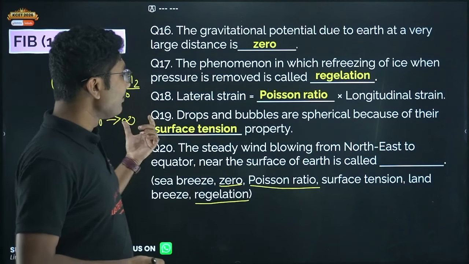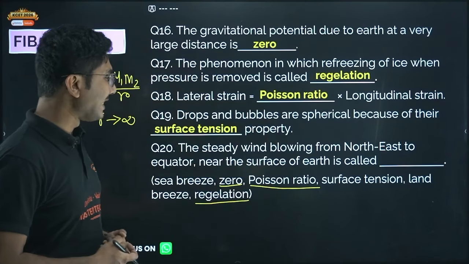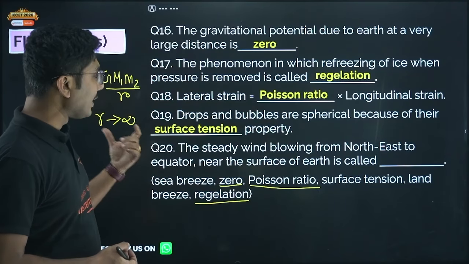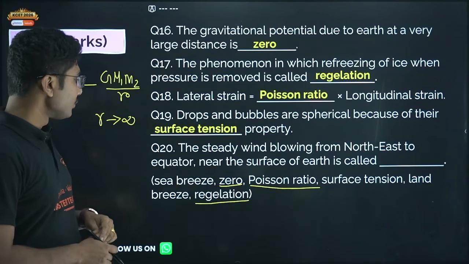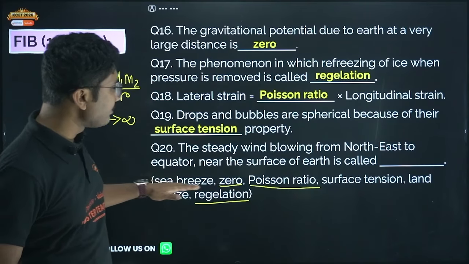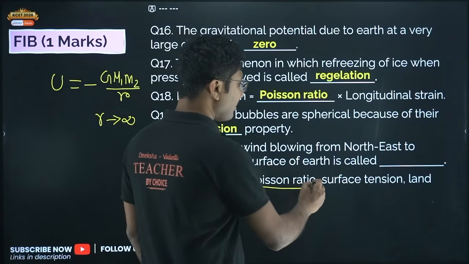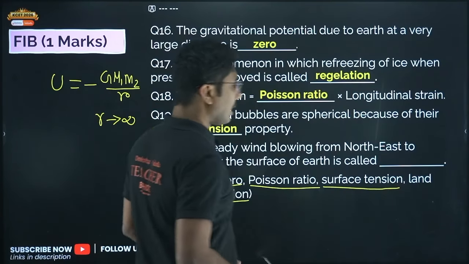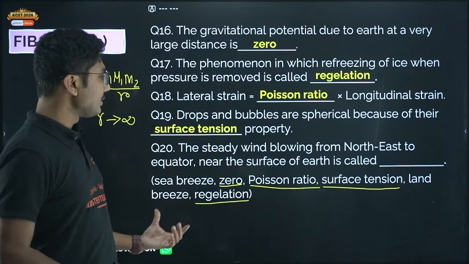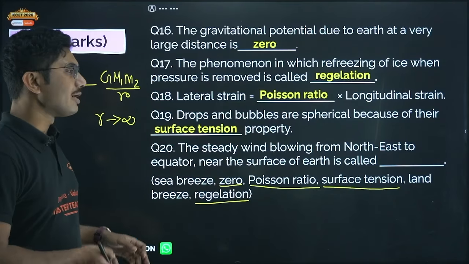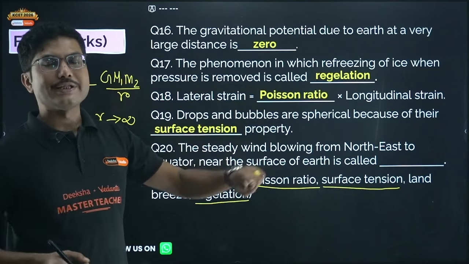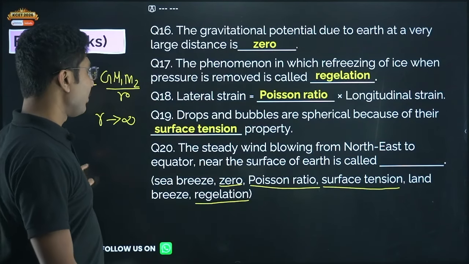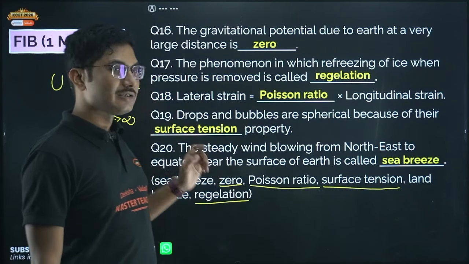Okay, the steady wind blowing from north to east to equator near the surface of the earth is called dash. So if you see, there are two options, sea breeze and land breeze. Both can be option over here. Both can be answer to this question, sea breeze or land breeze. So you have to remember this is called sea breeze and not land breeze. Okay, north to east is called sea breeze.